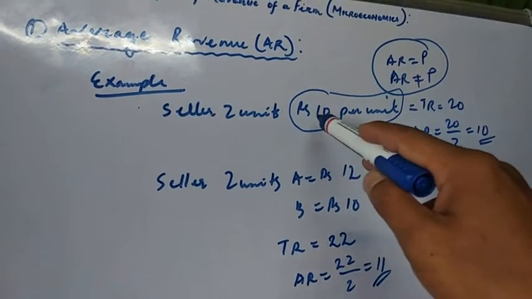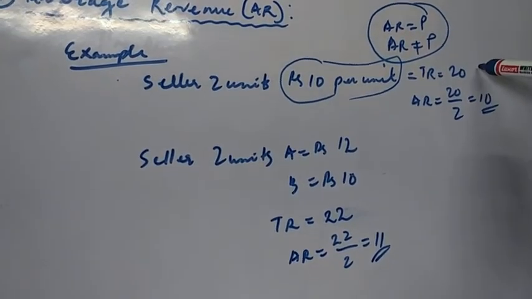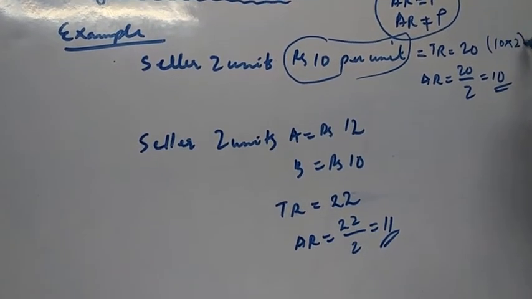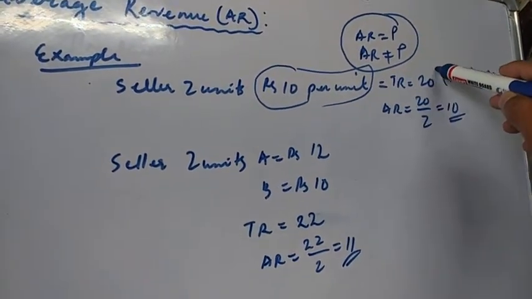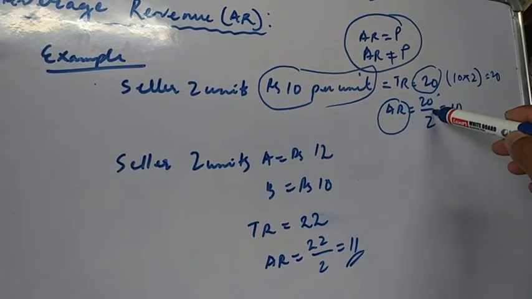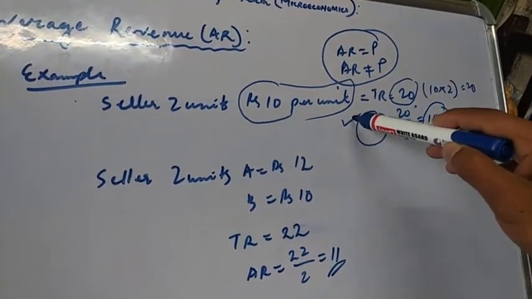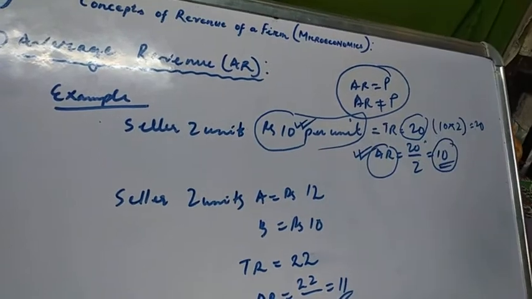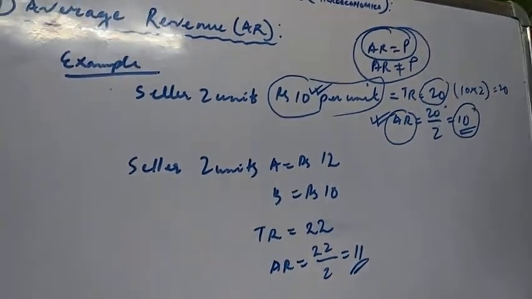So he is selling at the same price, rupees 10, rupees 10. Total revenue will be 20 because total revenue is price into quantity. Since total revenue is 20, average revenue will be total revenue divided by number of output, so it is 10. The average revenue is 10, and the price is also rupees 10. So average revenue and price are the same when he is selling at the same price.